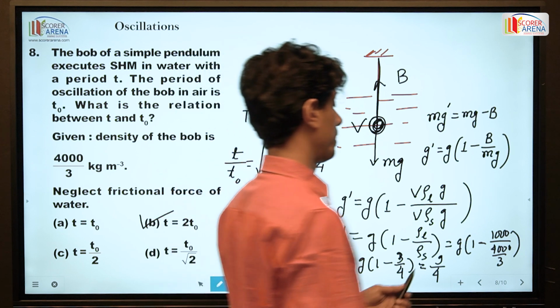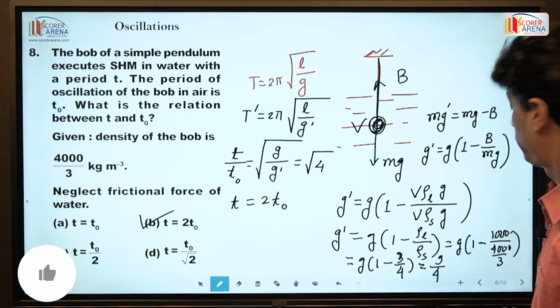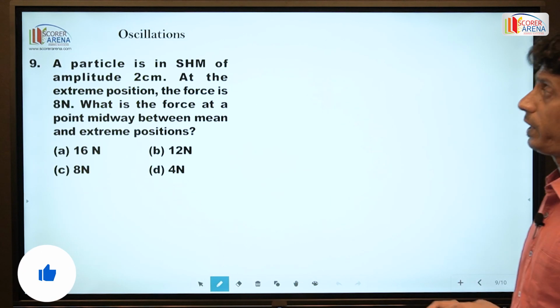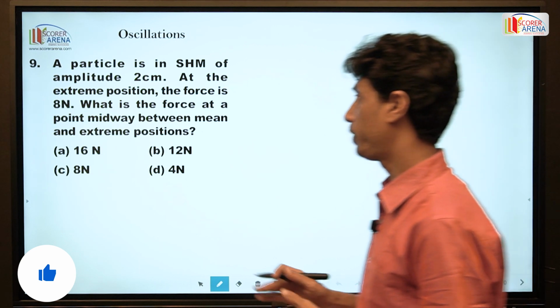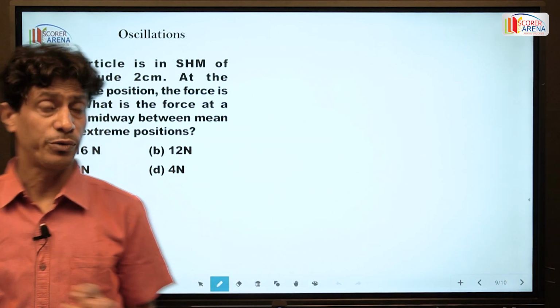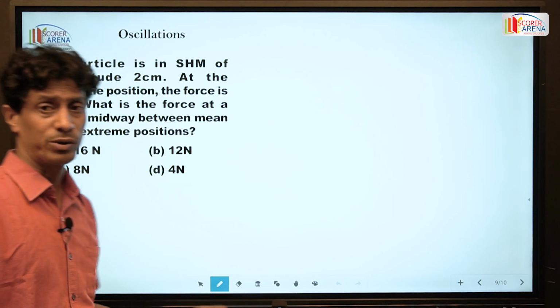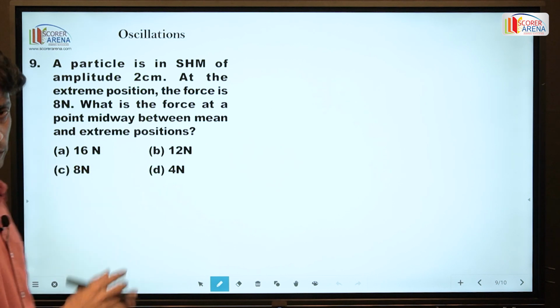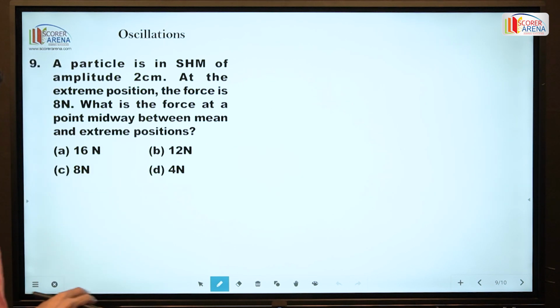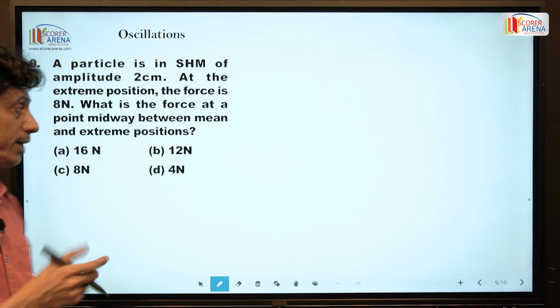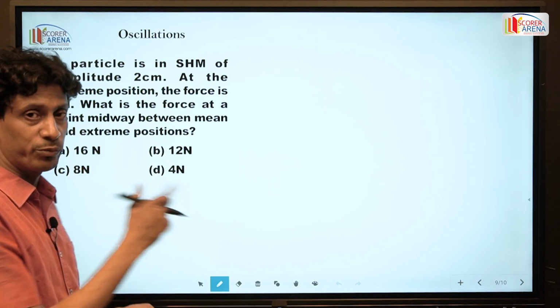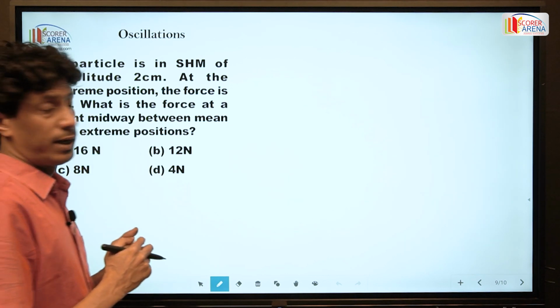Next, move forward. Next problem. A particle is in SHM of amplitude 2 centimeter and at the extreme positions the force is 8 Newton. What is the force at a point midway between the mean and extreme positions? This is a very easy question, you know. Here you have to just find the restoring force acting on the body when the body is midway between the mean position and extreme position.